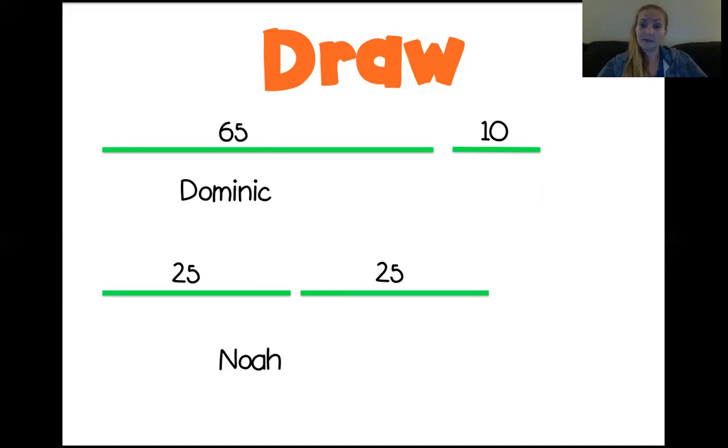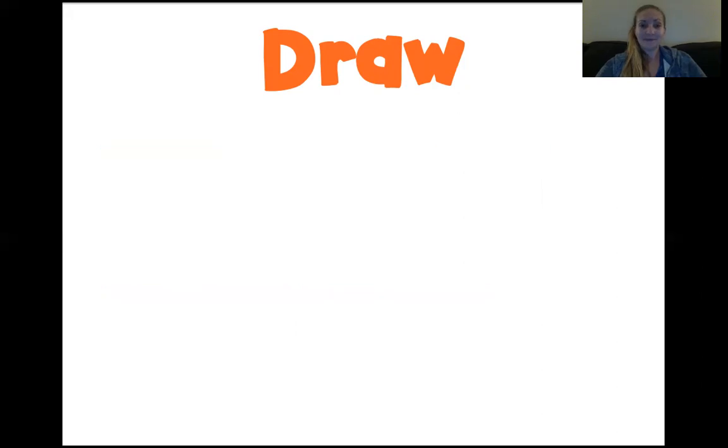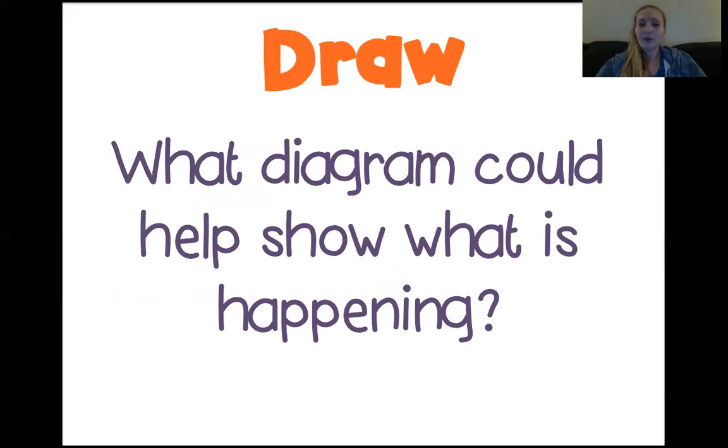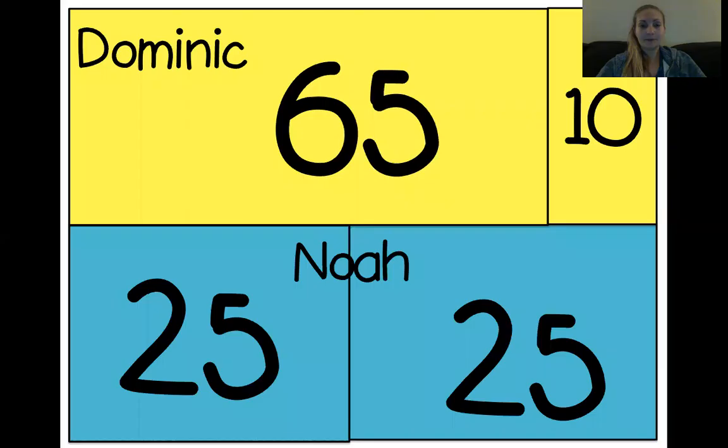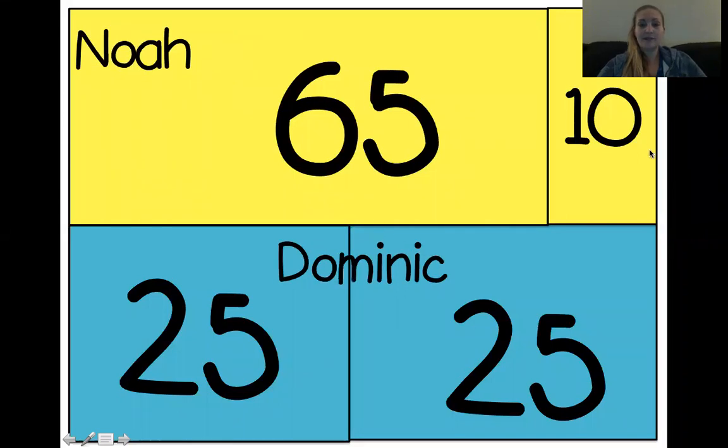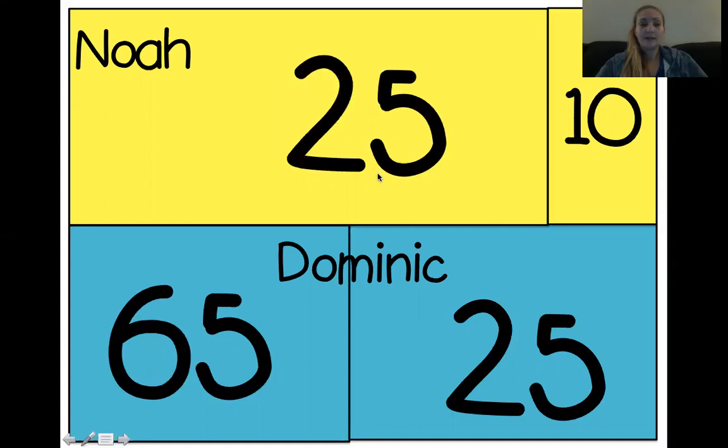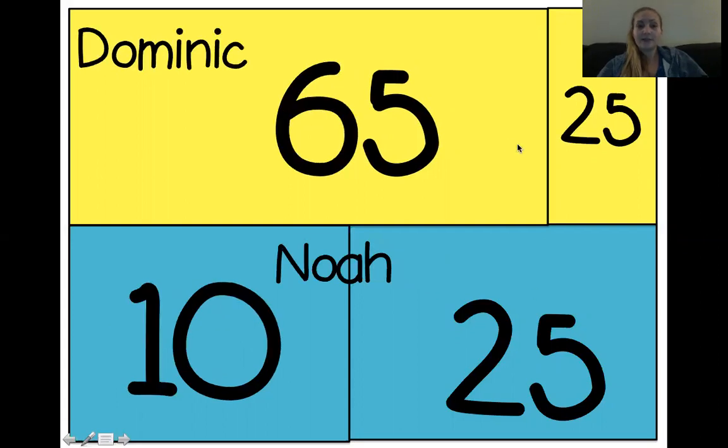Could we use a number bond? Could we use a tape diagram? What would they look like? So what diagram could help show us what's happening? I've got a couple of tape diagrams here that we could take a look at. The 10 is kind of hiding under my picture, but this one says Dominic 65, Dominic 10, Noah 25, 25. Next one says Noah 65, Noah 10, and Dominic 25, 25. Remember, these are yards. The next one says Noah 25 and 10, Dominic 65 and 25. And the last one says Dominic 65 and 25, and Noah 10 and 25.